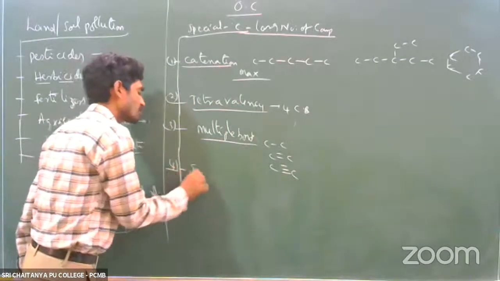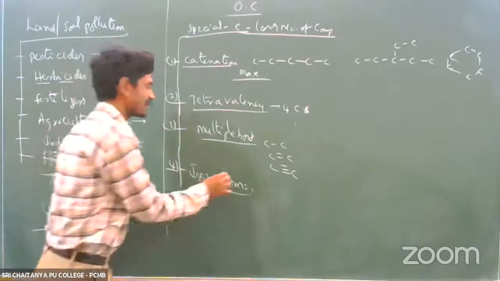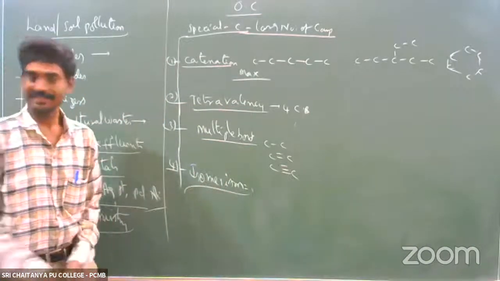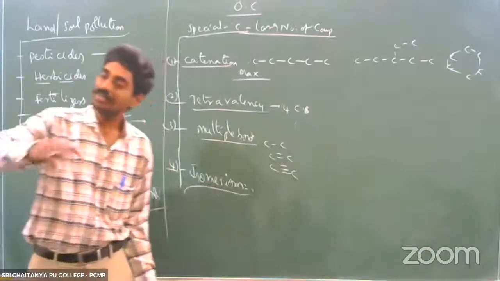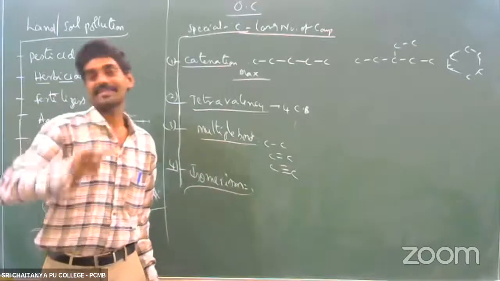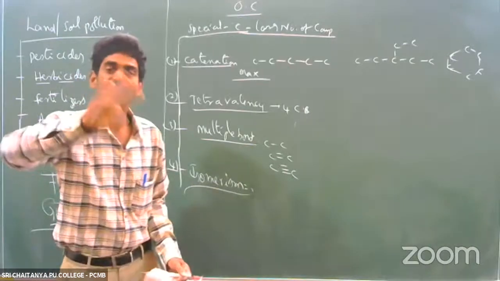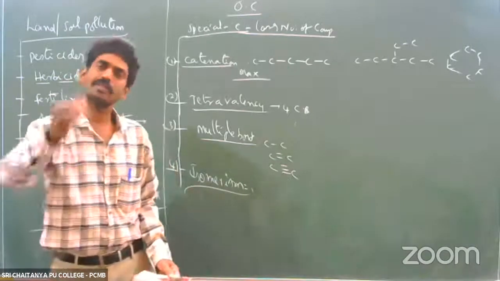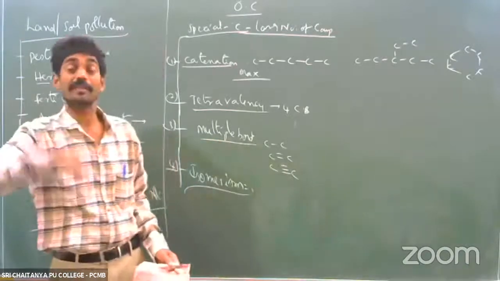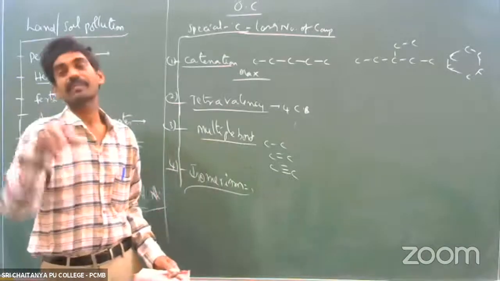Next one is isomerism. What is isomerism? Iso means the same, meric means parts, so equal parts. Two or more compounds having the same molecular formula but different properties. Maybe 3, 4, 5 organic compounds are there, but all having the same molecular formula and different properties. Why do they have different properties? Even though they have the same molecular formula, they have different structural formulas, and because of that they have different properties.